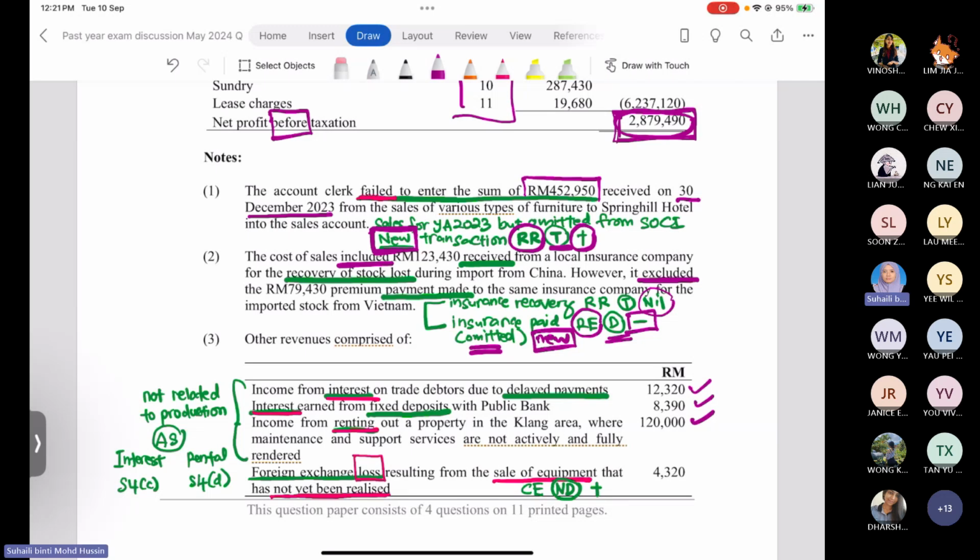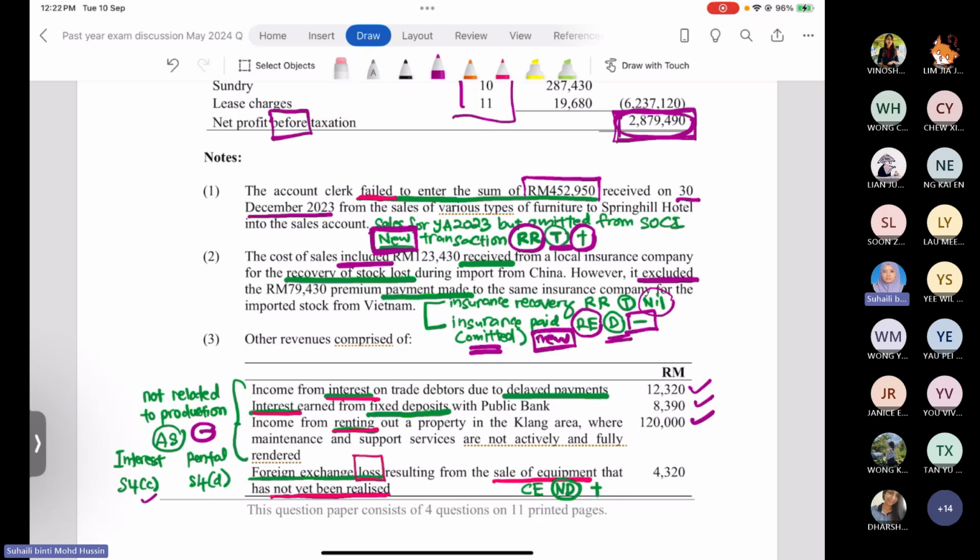Because you receive the interest from the trade debtors that make the late payment, so it's already out of the production period. So this income is no longer related to production, but we have to assess it separately under section 4 subsection C later. At the adjusted business income level, we have to minus out the amount of 12,320 for the interest income that the company received from the debtors due to the late payment.